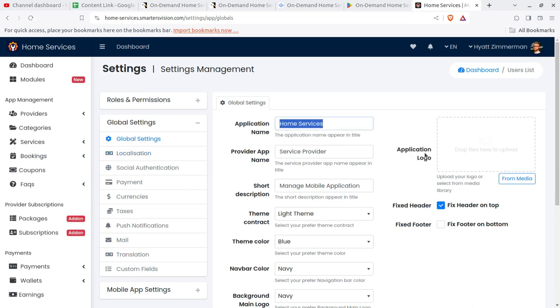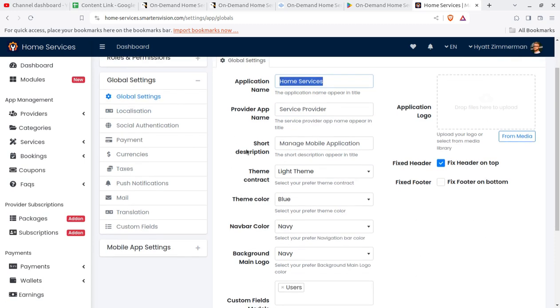Of course, as I said, you can change the application logo, provider app name, and so there will be a different app for service providers, and since you are admin, you are going to use the web app, the providers are going to use their app, and the users are going to use the common app that is going to be downloaded from Google Play Store. So don't confuse, service providers at your solution are going to have another app, and you can keep a different name for them. And for users, I mean for masses, for people, you can keep another name.